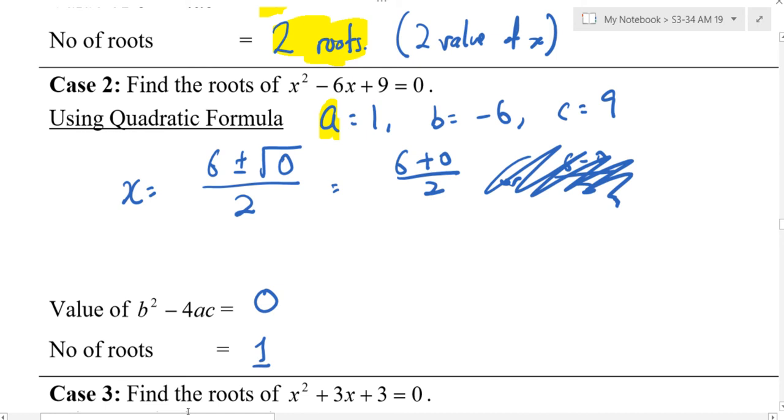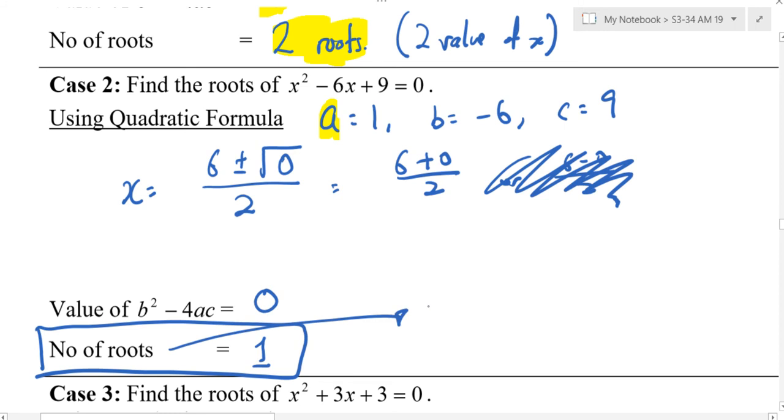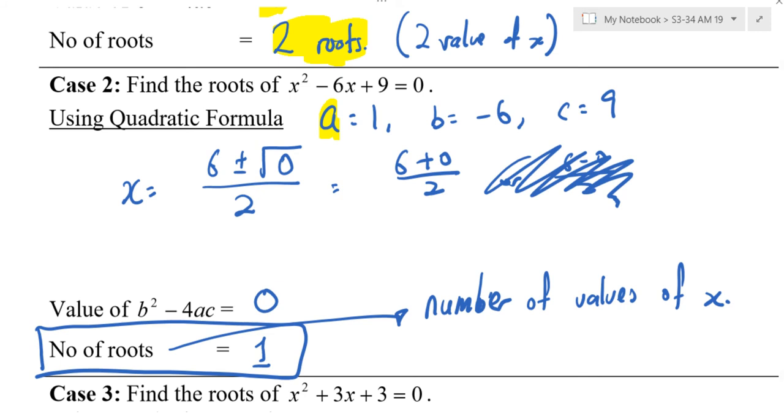Okay, I come to you. Isa, can you write down this? Number of roots refers to the number of values of x. Isa, number of roots means number of values of x. So in this case, how many roots do I have? I only have 1. There isn't a minus anything. Oh, why not? Because 6 minus 0 is the same. Good question.